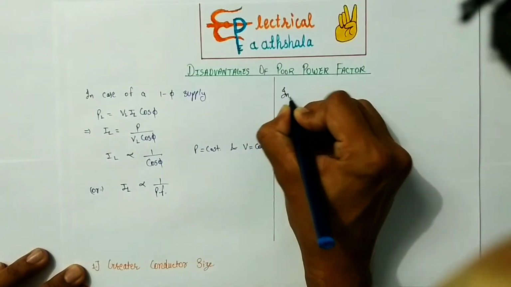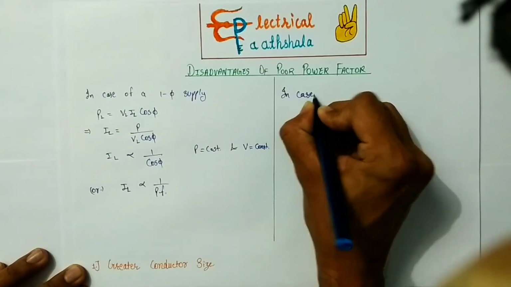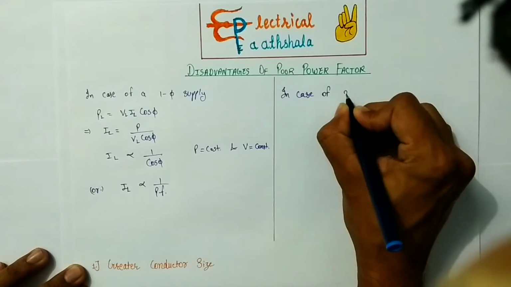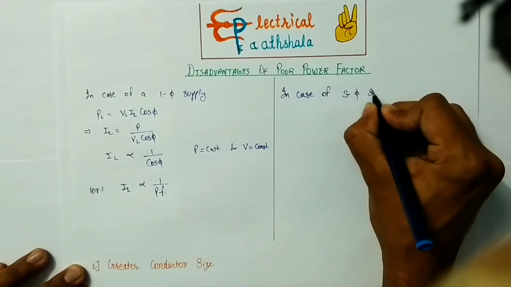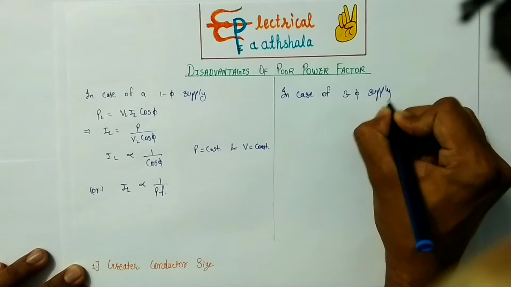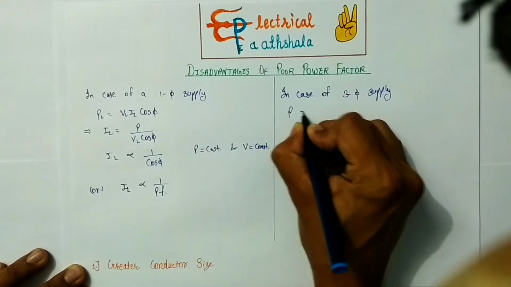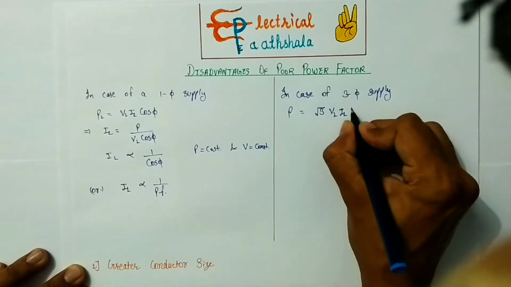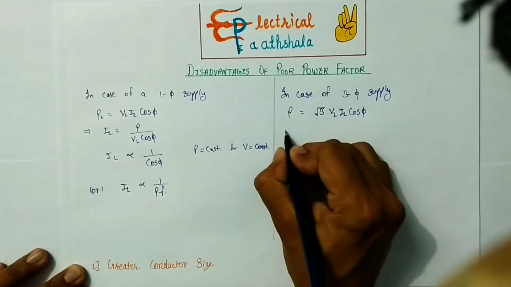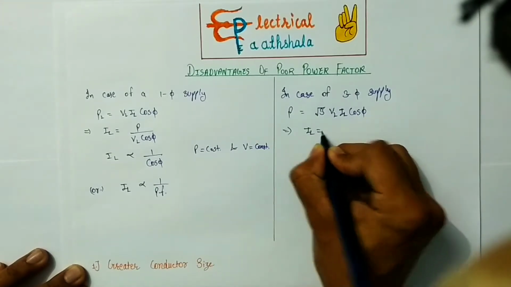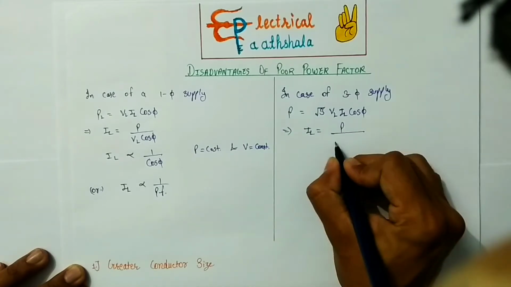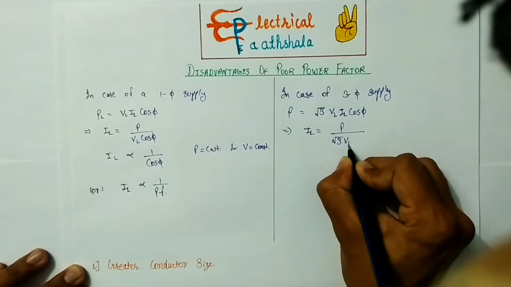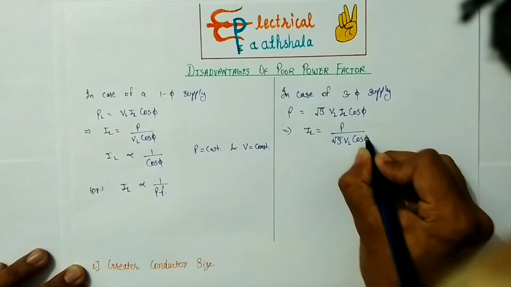Similarly, in case of three-phase supply, power consumed is given by root 3 VL IL cos phi. From here we can write IL is equal to P divided by root 3 VL cos phi.